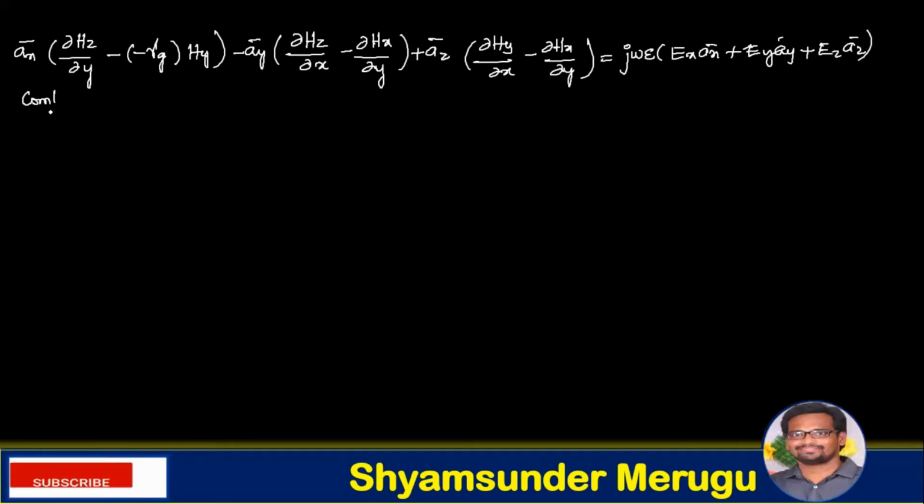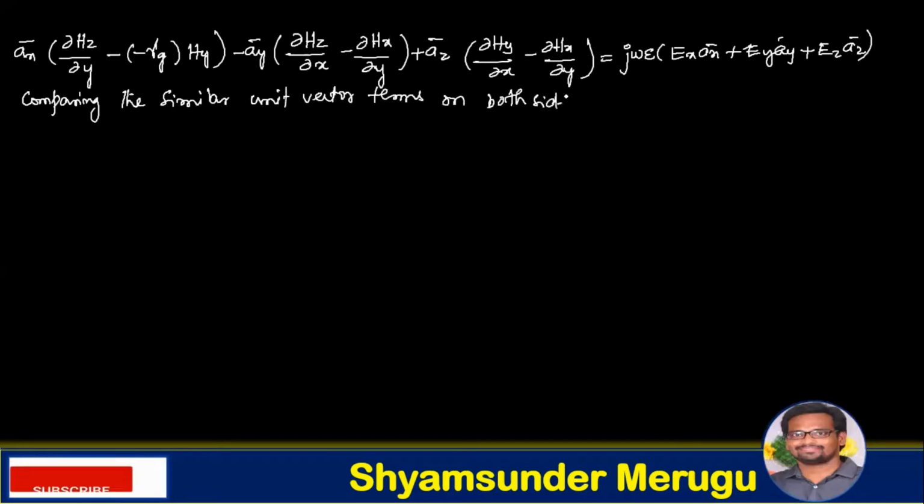Now comparing the similar unit vector terms on both sides, we get dou Hz over dou y plus gamma g Hy equals j omega epsilon Ex.